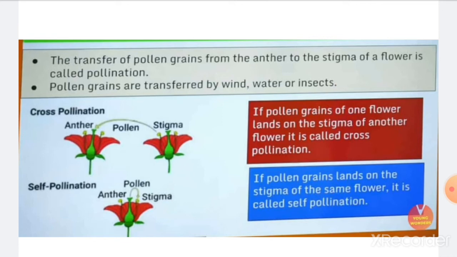Whereas when the pollens from the anther of a flower are transferred to the stigma of a flower on another plant of the same species, it is called cross-pollination. Now, for cross-pollination to occur, it needs pollinators. Pollinators means like insects, wind, or water dispersal, means they are the pollinators which help for the pollination to occur in the plants.